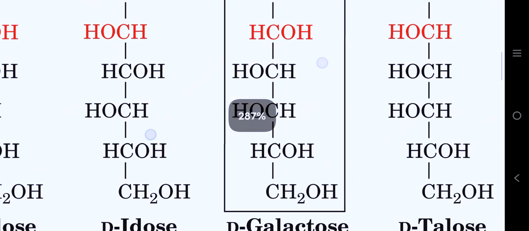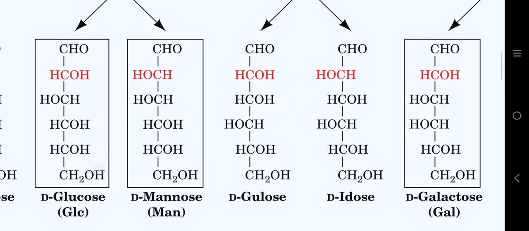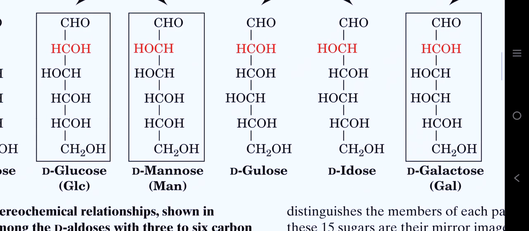So these are called C4 epimers, and glucose and mannose are called C2 epimers because the conformation of the hydroxyl group on carbon number 2 is opposite. Glucose and galactose are called C4 epimers because the conformation of the hydroxyl groups on carbon number 4 differs.